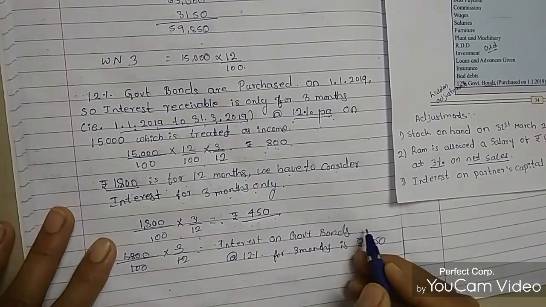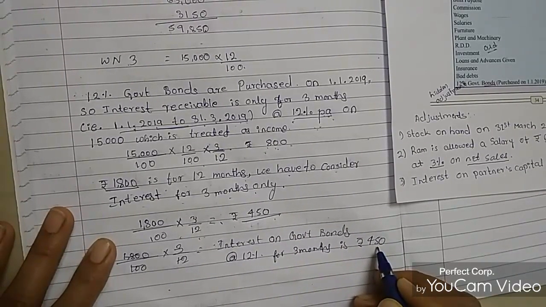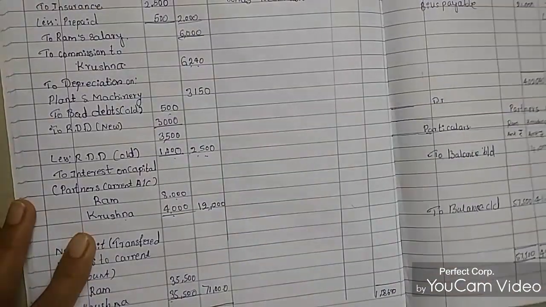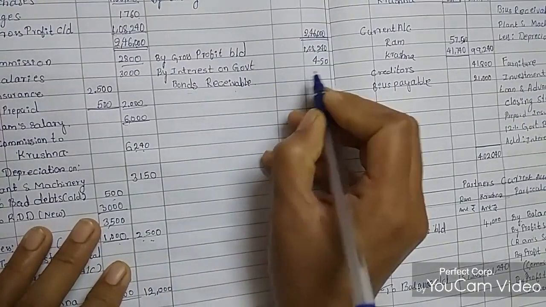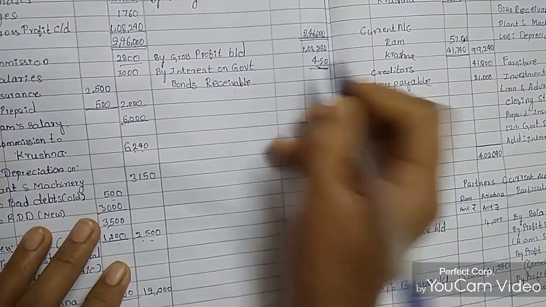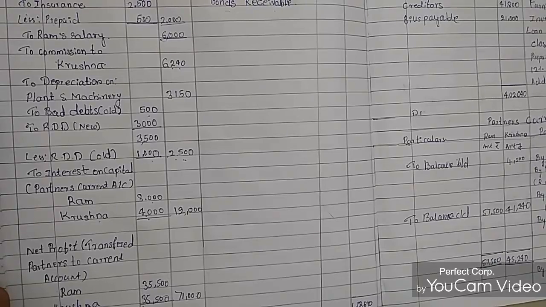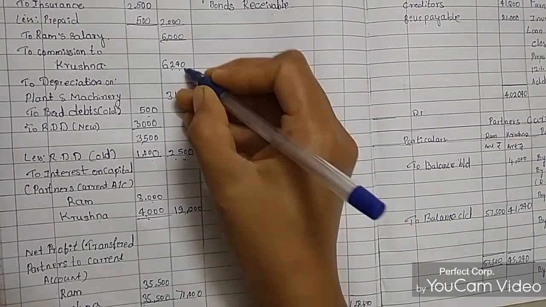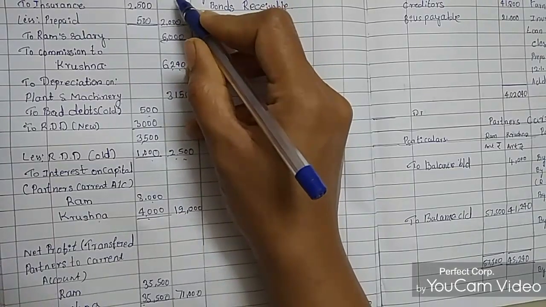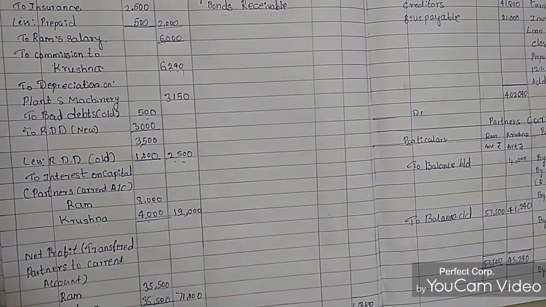And interest on government bonds at 12% for 3 months is 450 rupees. So I have mentioned the interest on government bonds receivable, 450 rupees, here. So the total amount becomes 1,08,690 rupees. Both sides we need to calculate the same. After deducting these amounts, we get the balance amount of 71,000.